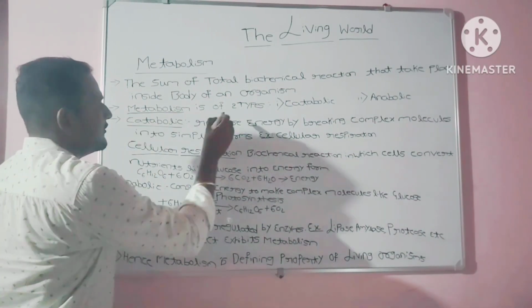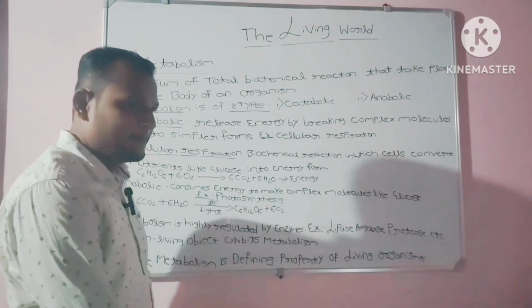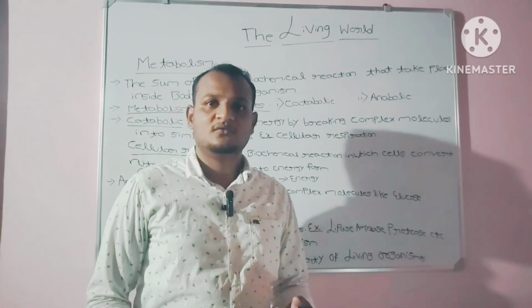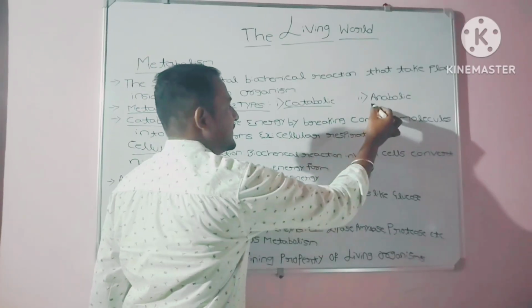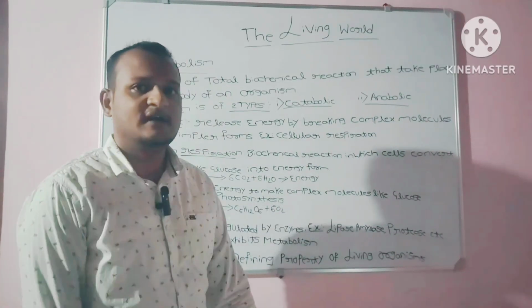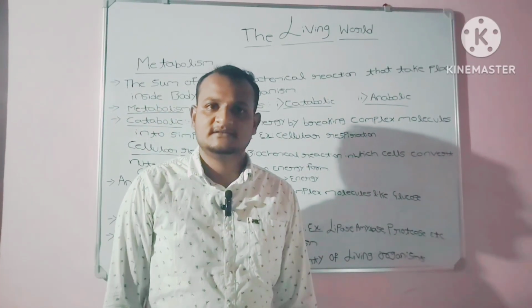Metabolism is generally of two types. Metabolism is further divided into two types: one is the catabolic pathway and the second one is the anabolic pathway.